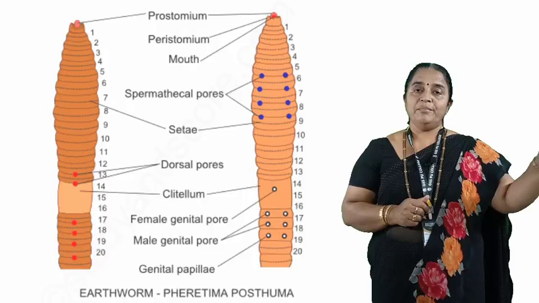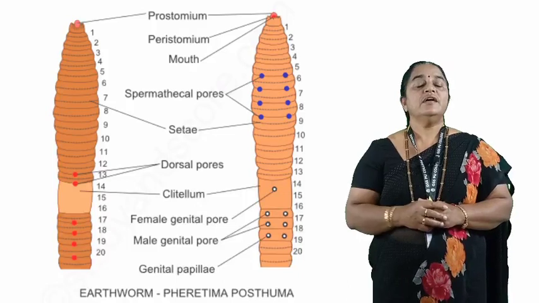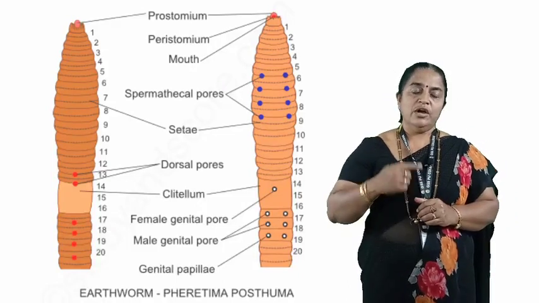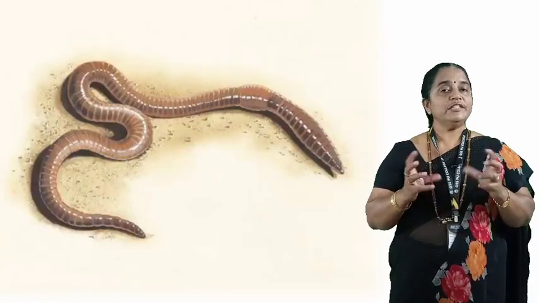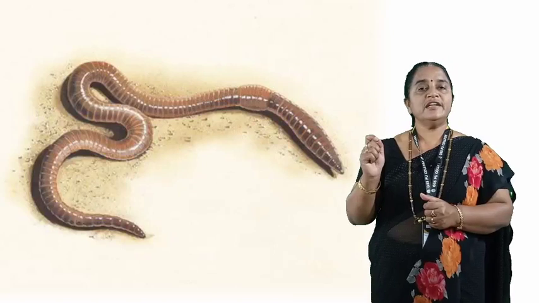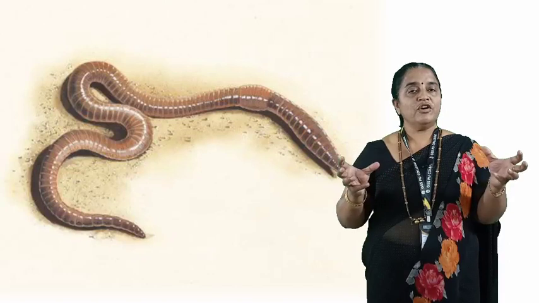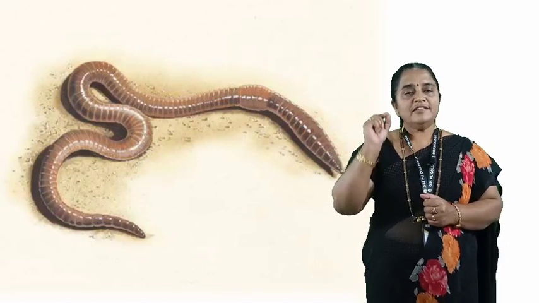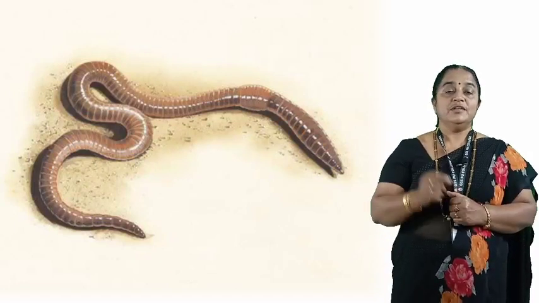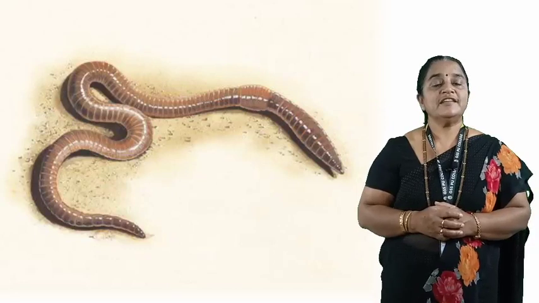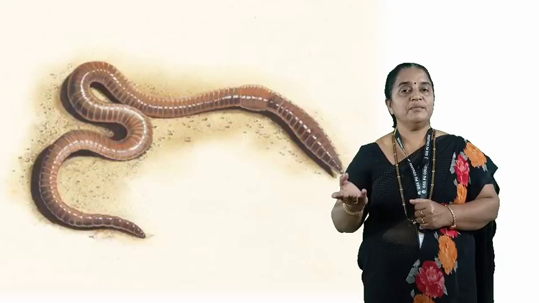Thus, from each segment, we can see the minute setae helping in locomotion. The entire earthworm body is covered by moist skin. It is always shining as there is a fluid secreted from the clitellum which will keep the earthworm away from the moist soil particles. And as the skin is the main organ for gaseous exchange, we call it respiration. So here we can see cutaneous respiration, where moist skin is helping in exchange of oxygen and carbon dioxide.